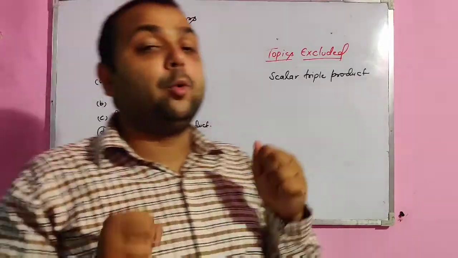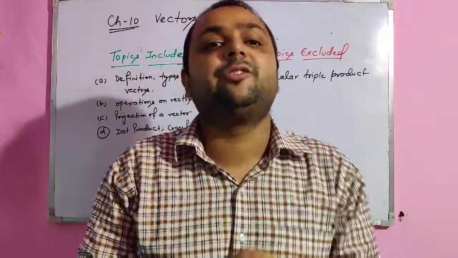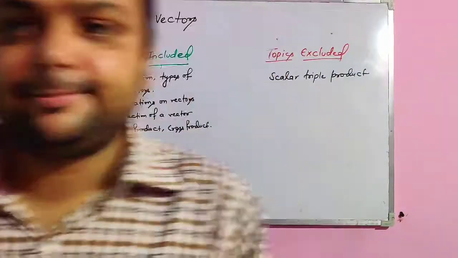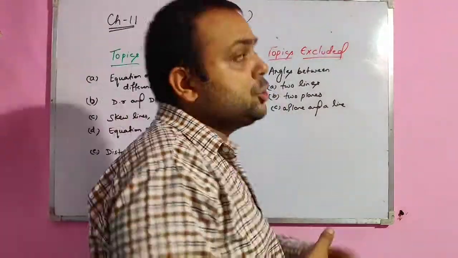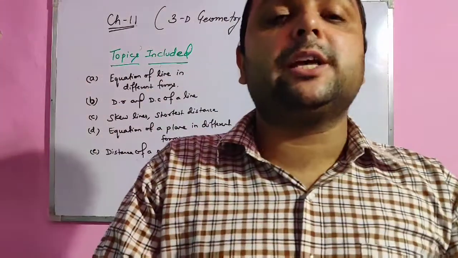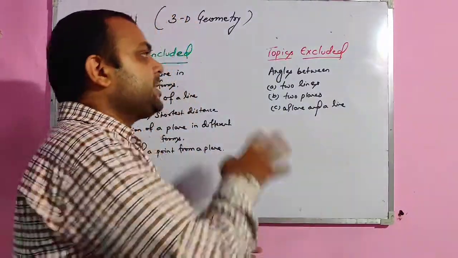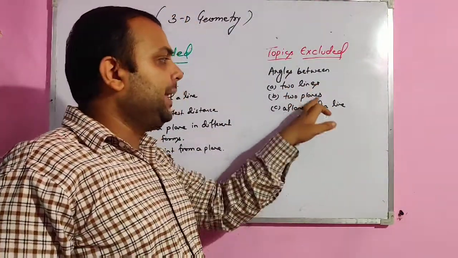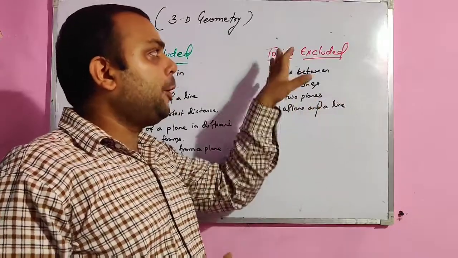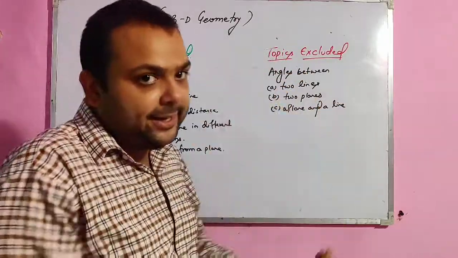Now we'll see for the most important chapter of your book, 3D, 3-dimension. Chapter number 11 is 3-dimensional geometry, a very important topic for class 12th. The topic that is excluded from this chapter is angle between two lines, two planes, a plane and a line. So the topic of angles are eliminated.